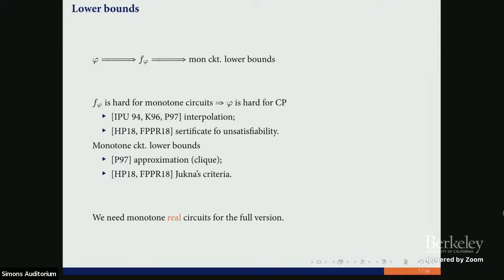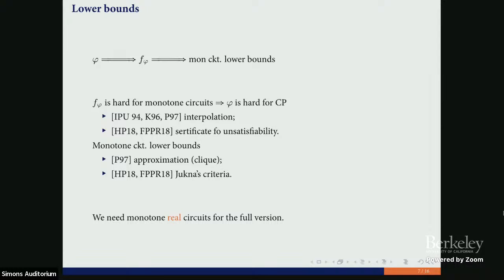And how do we usually prove monotone circuit lower bounds? In the original paper, it was interpolation, approximation of the clique function. So from some formulas, we extract the clique function, and we prove a monotone circuit lower bound on the clique function.